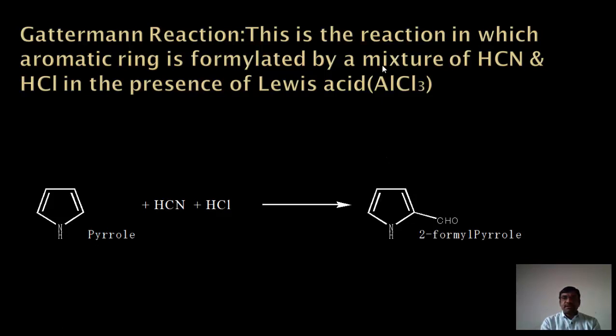Here is the Gattermann reaction: formation of CHO at the 2 position, giving 2-formyl pyrrole. In this reaction, pyrrole reacts with hydrogen cyanide in presence of HCl, and we get 2-formyl pyrrole.